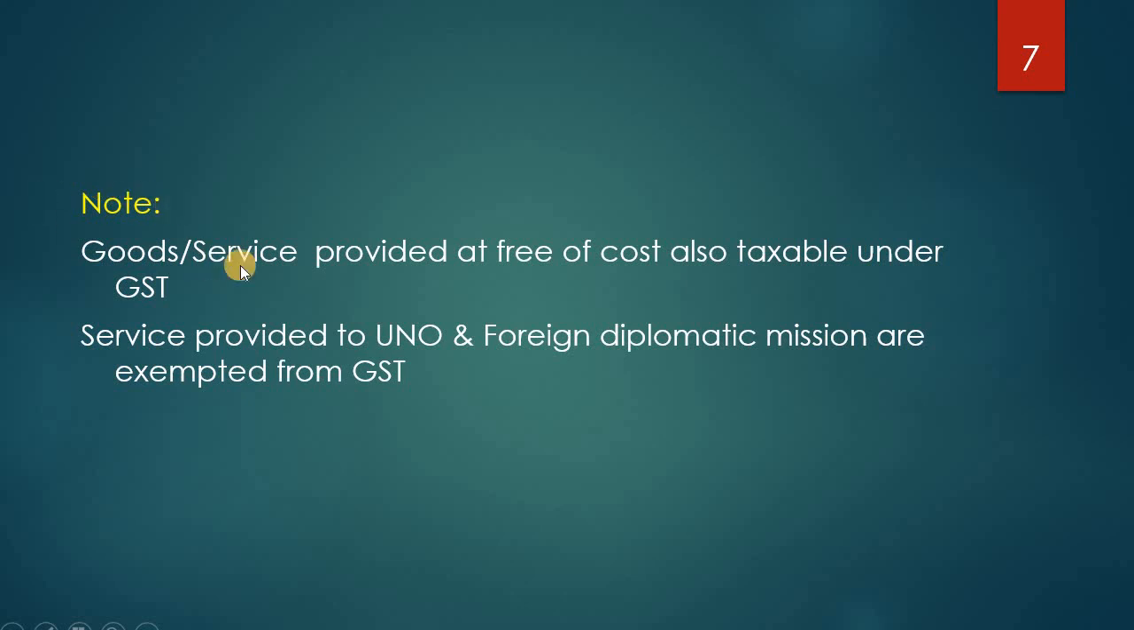Then there are two important notes you have to consider. Goods and services provided free of cost are also considered a supply under taxable turnover. Then services provided to UNO, the United Nations Organization, and foreign diplomatic missions are exempted from GST. There are other services also which are exempt from GST. So that's all from this session.